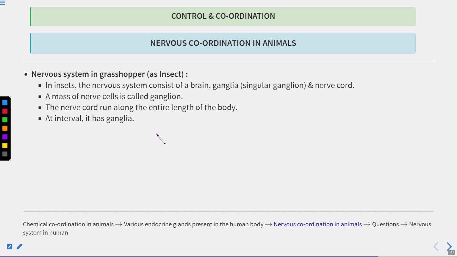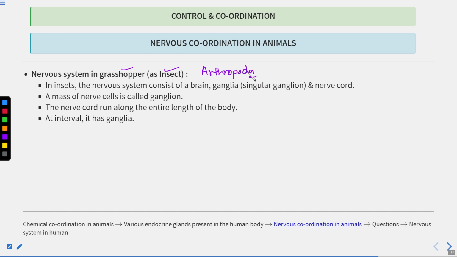Now let's talk about the nervous system in higher organisms. So grasshopper is an insect and it belongs to the phylum Arthropoda. So let's study the nervous system in the grasshopper now. If we talk about the grasshopper, you can say insects in general. These grasshoppers belong to the phylum Arthropoda.